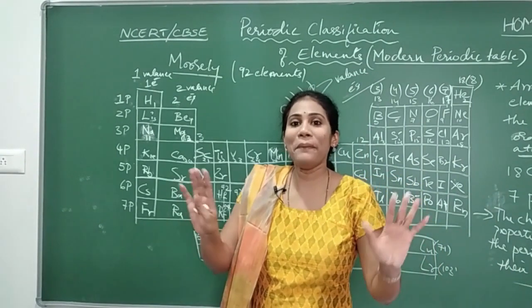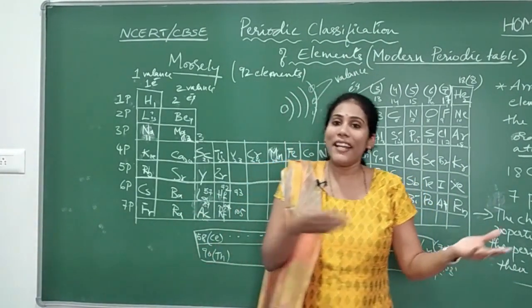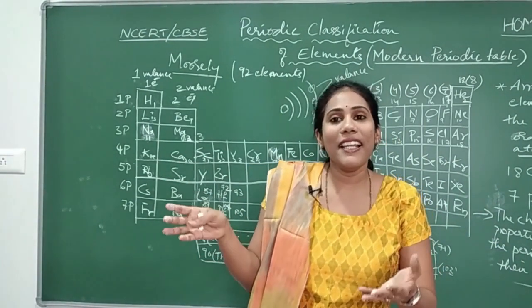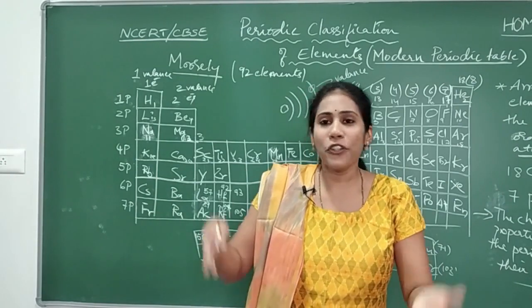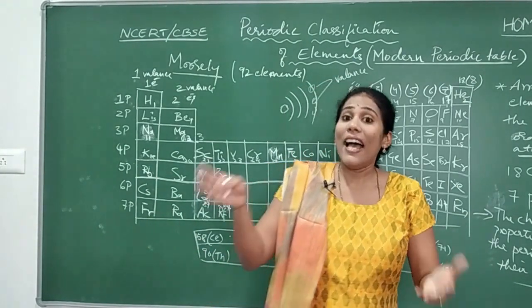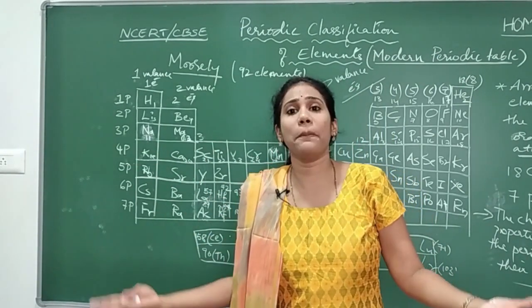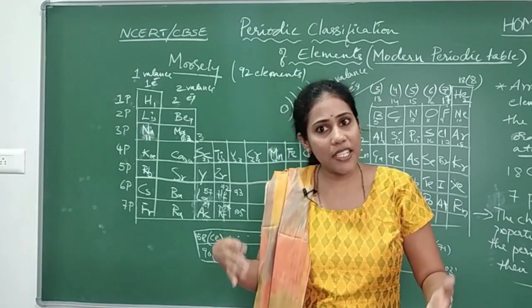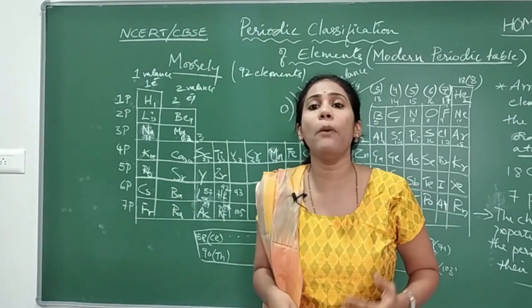The whole of chemical reactions is because of participation of electrons, and I already told you that the electrons present in the last shell only will participate. So it is our duty to know how many last electrons are there and in which shell they are present. Are they present in the first shell, second shell, third shell or fifth shell? This is also very important for us.